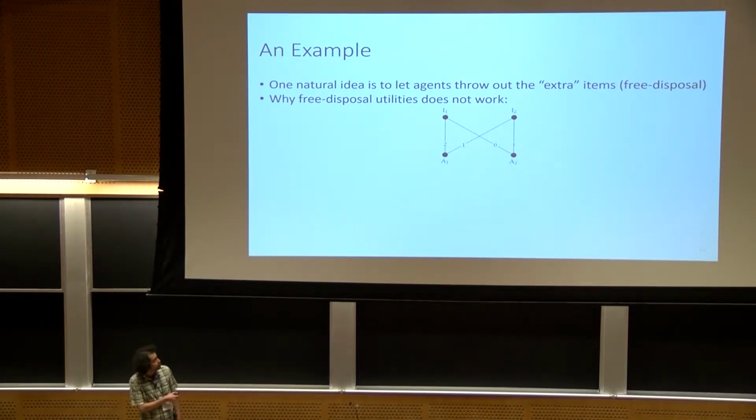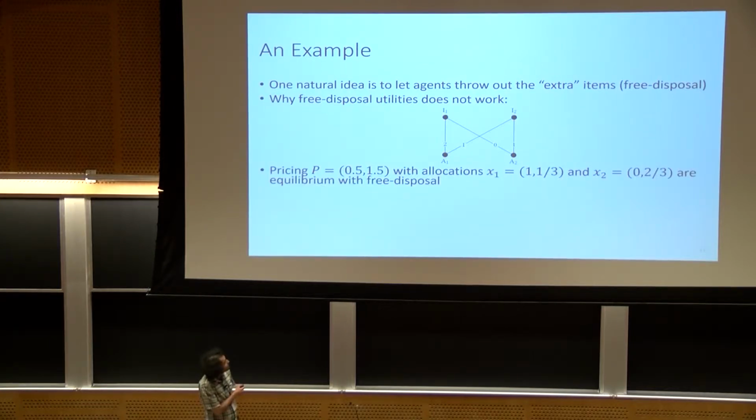So we have 2 agents and 2 items. Agent 1's value for the first item is 2, and for the second item is 1. And agent 2's value is 0 for the first item and 1 for the second item. If you put the price 1/2 for the first item and 1.5 for the second item, and give all the first item to the first agent, and a third of the second item to the first agent also, and give 2/3 of the second item to the second agent, this will be an equilibrium in free disposal utilities.